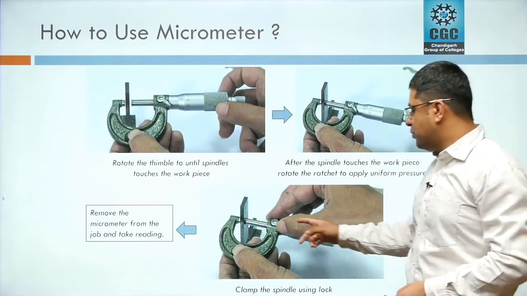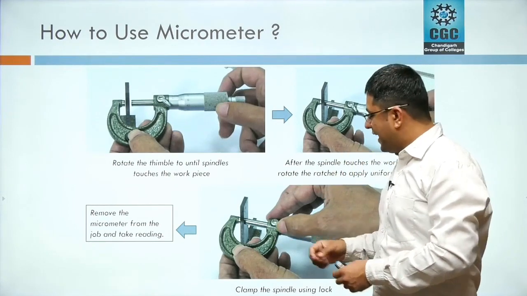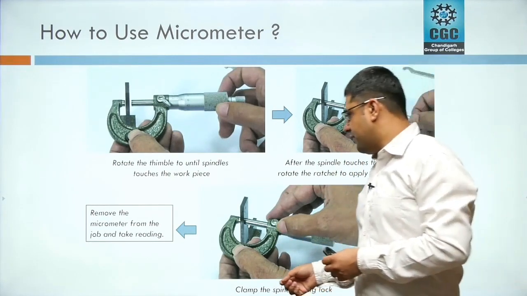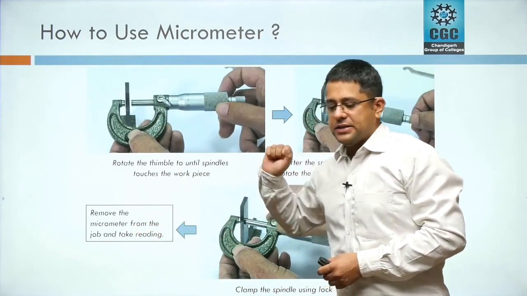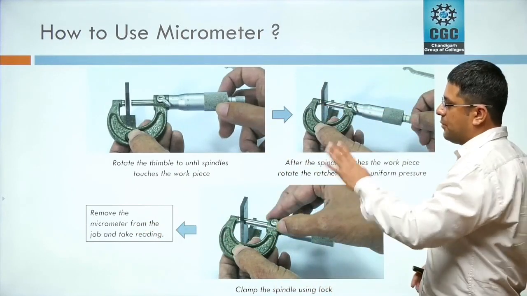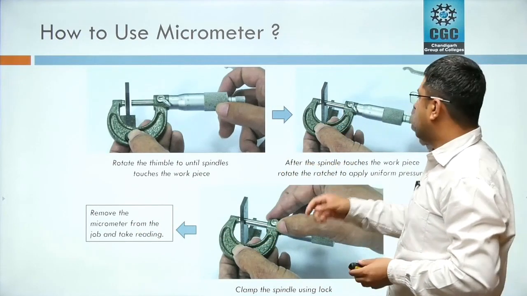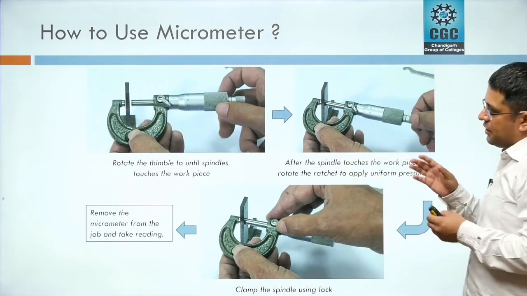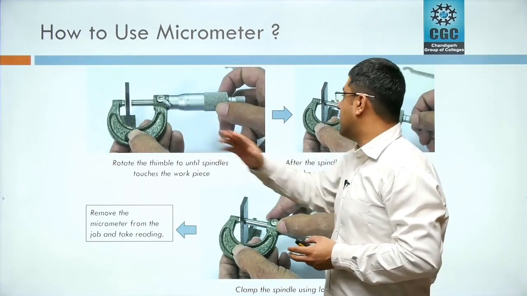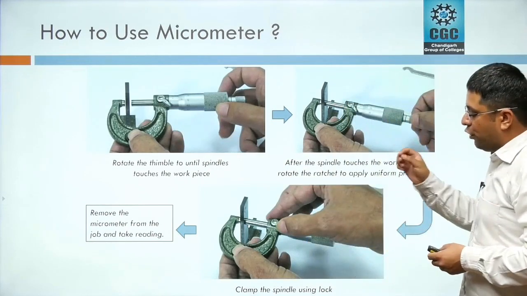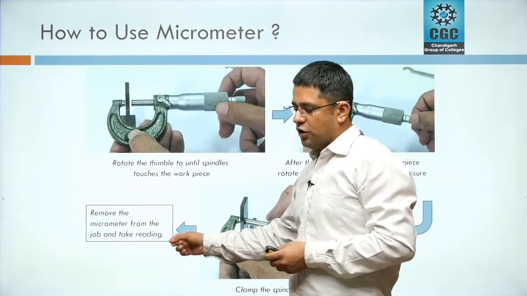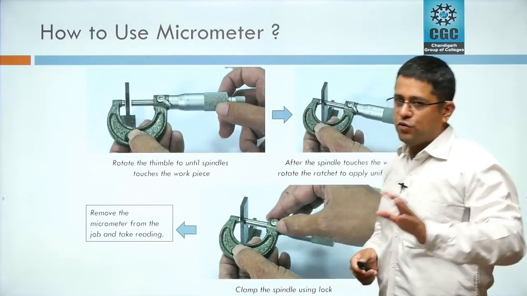The third step is to lock the spindle. Then remove the part from the micrometer and take the measurements. These are the 4 steps. Number 1 is rotate the thimble. Number 2 is after the anvil touches your workpiece, then rotate the ratchet, then lock the spindle, and then remove the job and take the readings. This is the 4-step process.